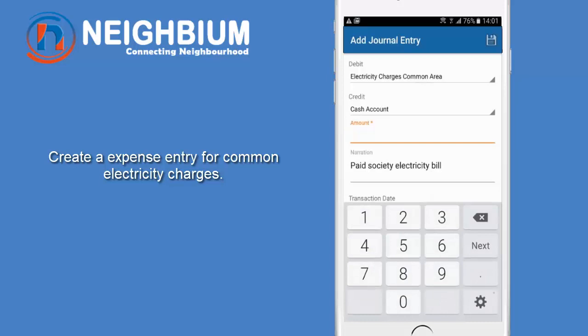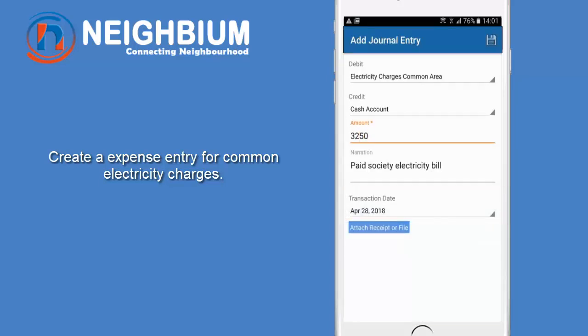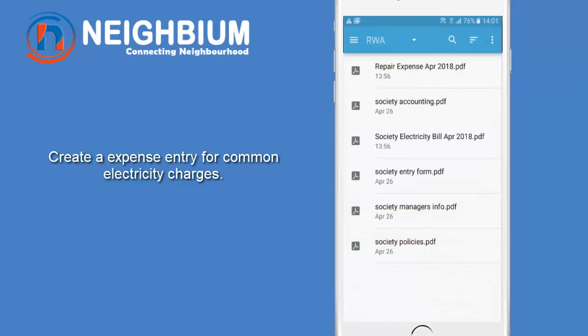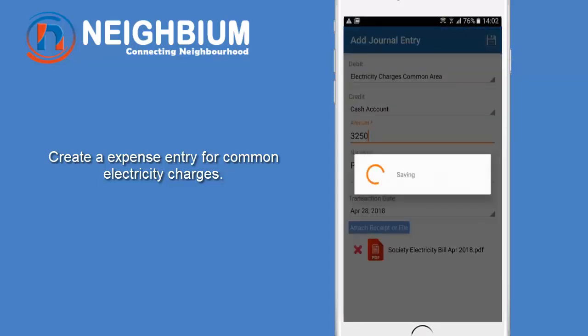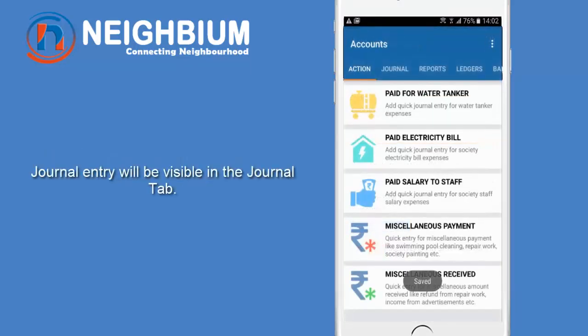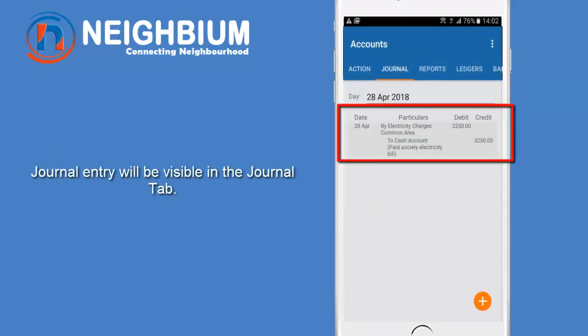Enter the amount. Add the transaction date when you have actually paid the bill. Attach the bill from here. Click on Save once done. You can see the Journal entry from the Journal tab.